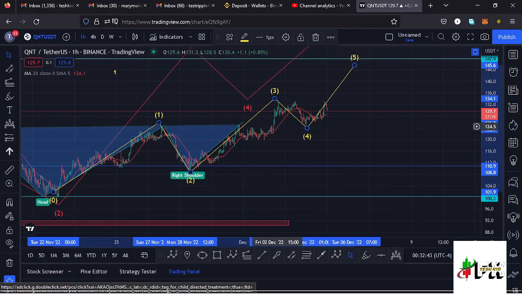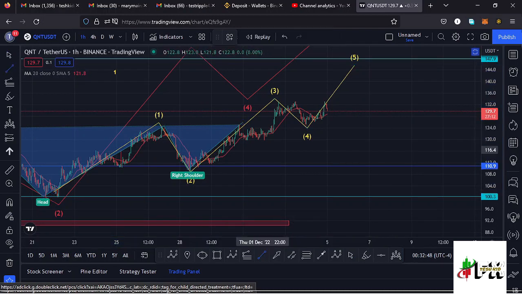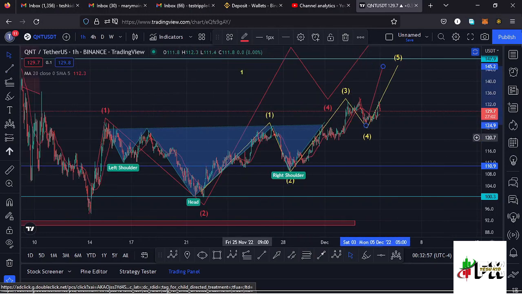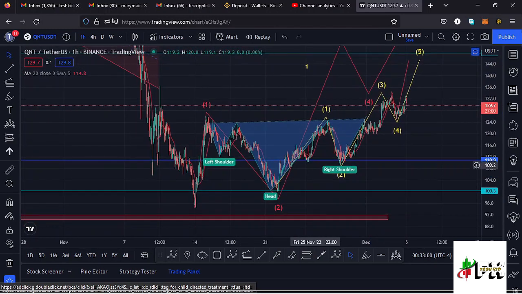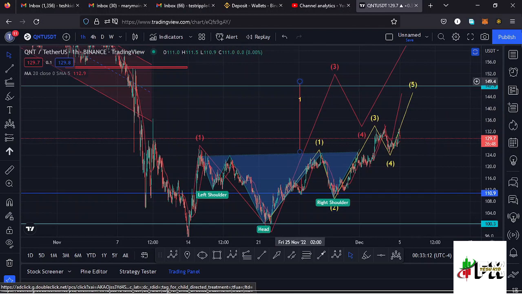So whatever we are seeing over here after finishing off the formation of the right shoulder is a bit of a retest of the neckline, and once the retest is in, I'm expecting us to continue pushing even higher, so that we can see a breakout to the upper side, and the minimum target area of the breakout is the height between the neckline and the head. So using a trend line we can get that height and then place it above the neckline, so that it can give us a minimum target area back to around the $149.4 mark, and that is the minimum that I'm expecting that breakout to the upper side to do.